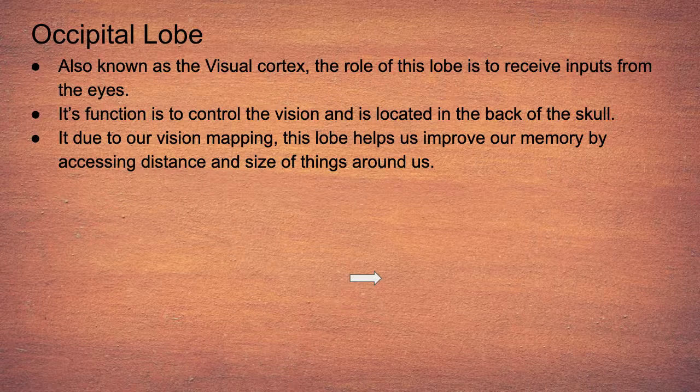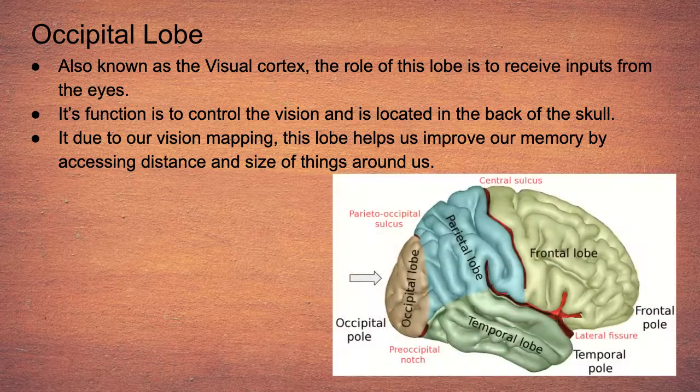Occipital lobe, also known as visual cortex. The role of this lobe is to receive inputs from the eye. Its function is to control vision and it is located in the back of the skull. It is due to our vision mapping. This lobe helps us improve our memory by assessing distance and size of things around us. In the diagram, it is located at the back.